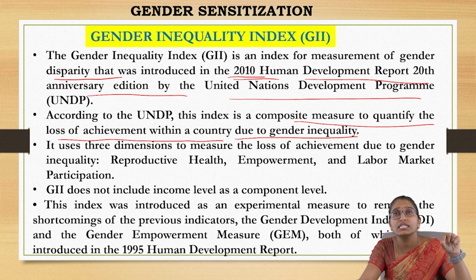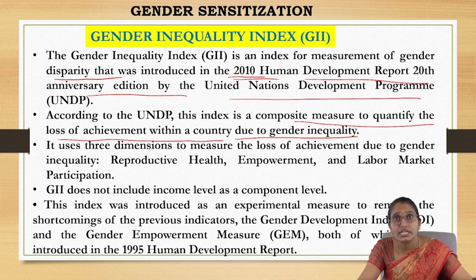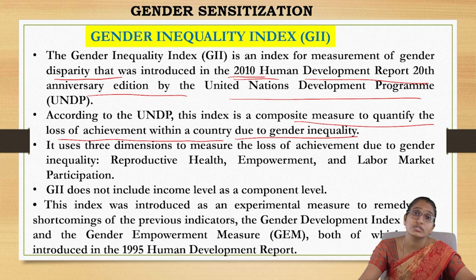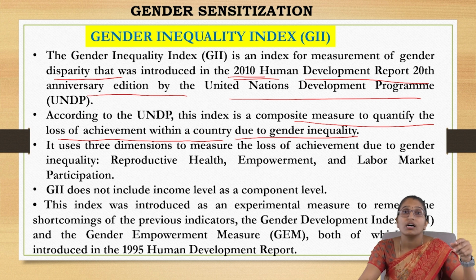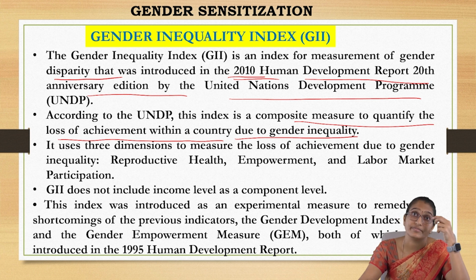So this gender inequality index measures what is the loss of achievement. Why is this achievement not happening because of gender inequality? So it measures that and it finds the reasons for that. So this gives the key factors to find what kind of gender empowerment can be done.